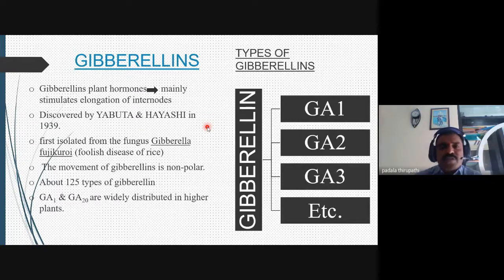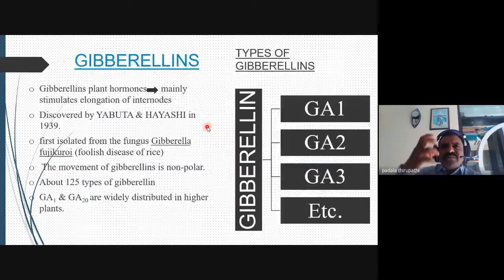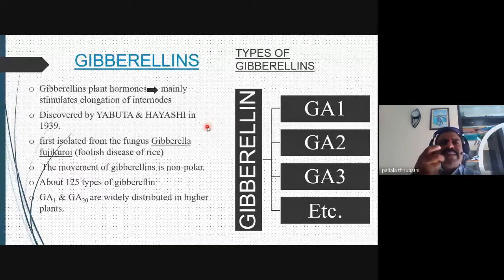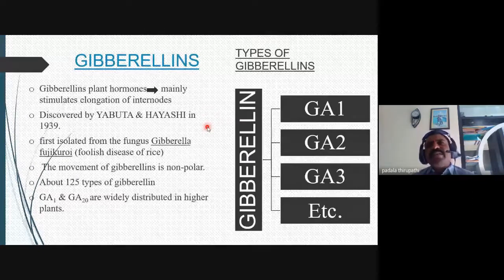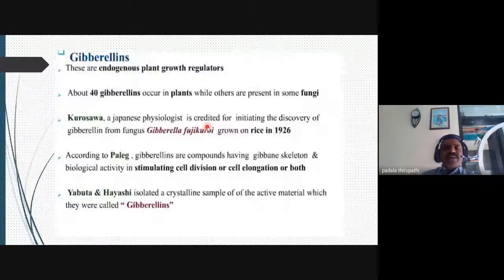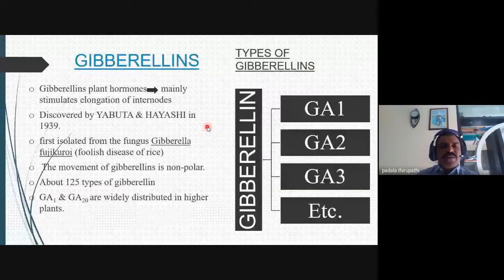This is caused by Gibberella fujikuroi, which belongs to the fungi. Afterwards, the same extract, the diseased material extract, was crystallized by Yabuta and Hayashi in 1939, and after being obtained from Gibberella fujikuroi, the chemical compound was given the name gibberellin. So that is the history of gibberellic acid or gibberellins.